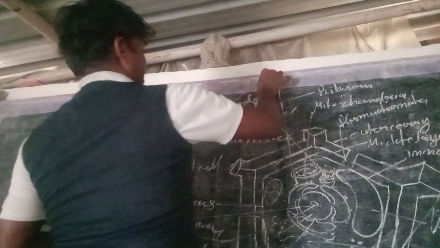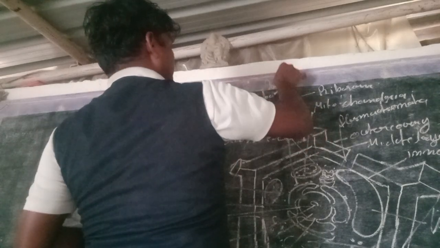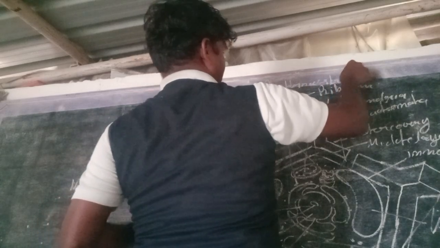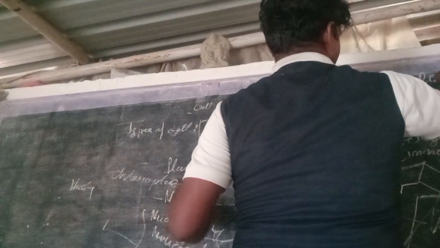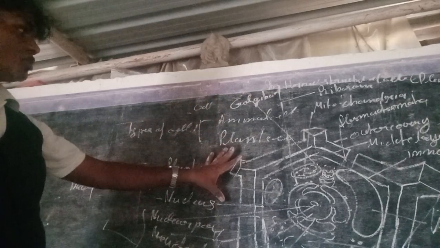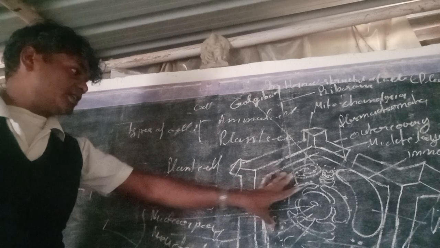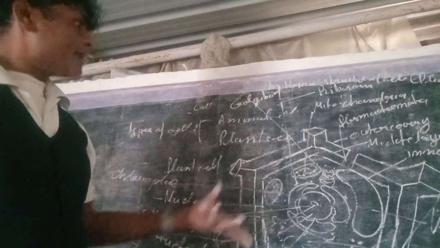We can say external and internal structure of the cell, of the plant cell generally. So students, we have drawn the structure of the plant cell. How many parts does the plant cell have? The internal part of the plant cell is the cell organelles, and the external part we have then.